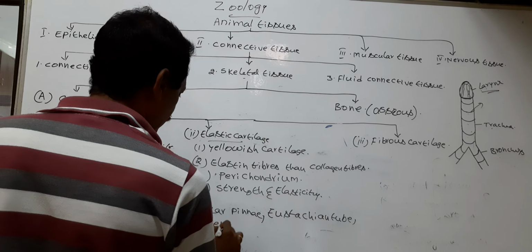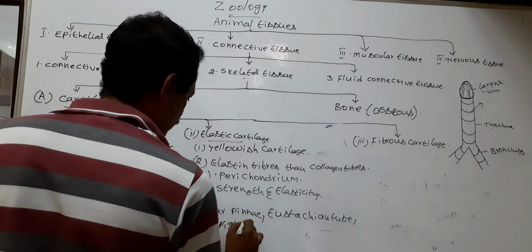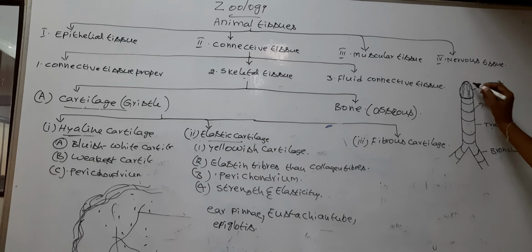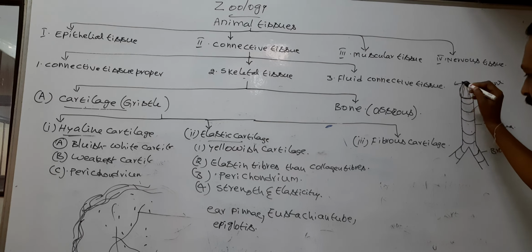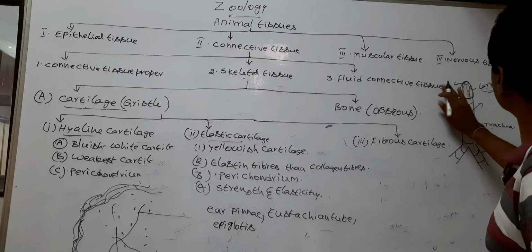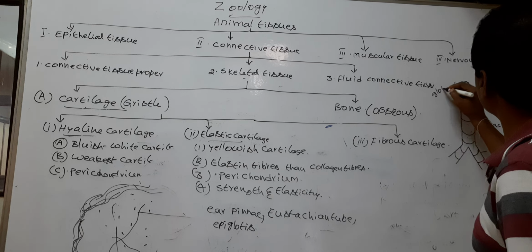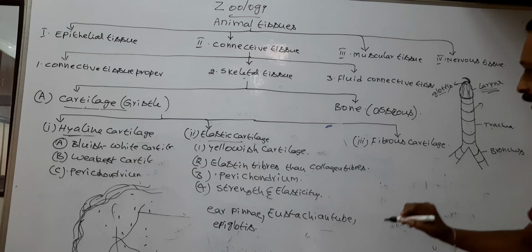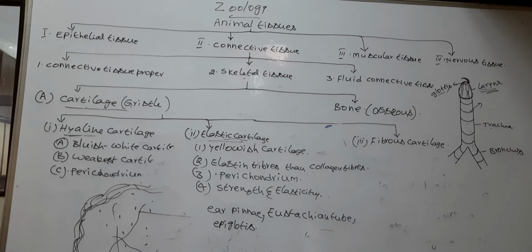Next, epiglottis. The anterior part of the larynx possesses a small opening called glottis. Here, a small cartilaginous plate is present. This is called epiglottis. Epiglottis is made by elastic cartilage.